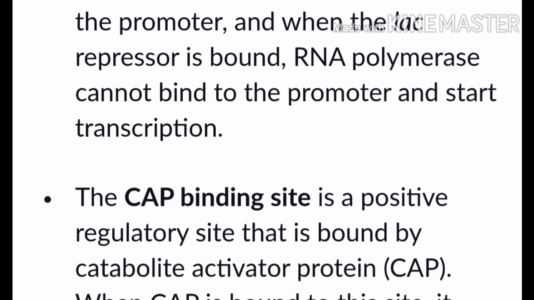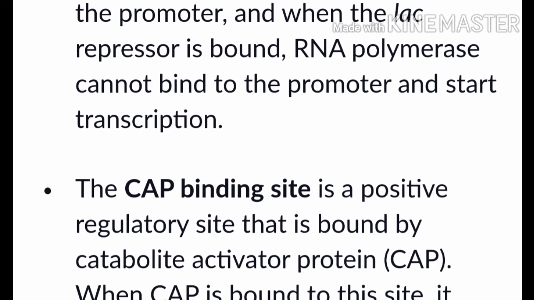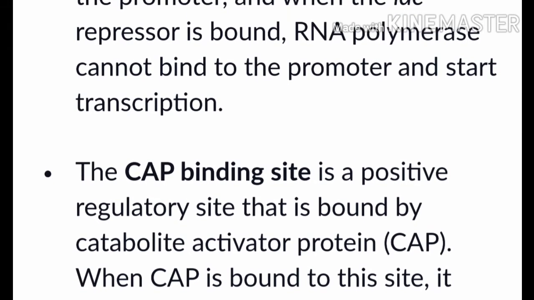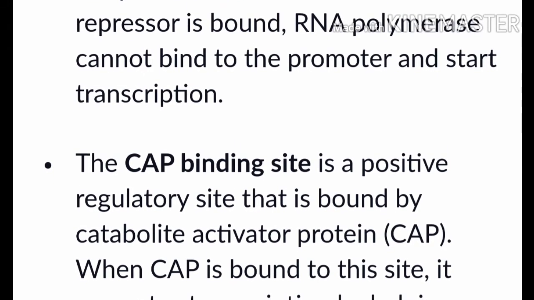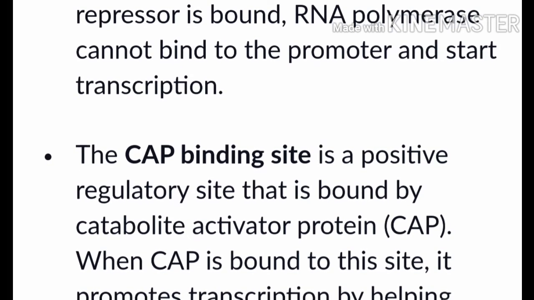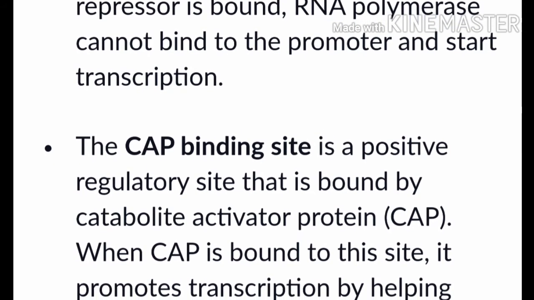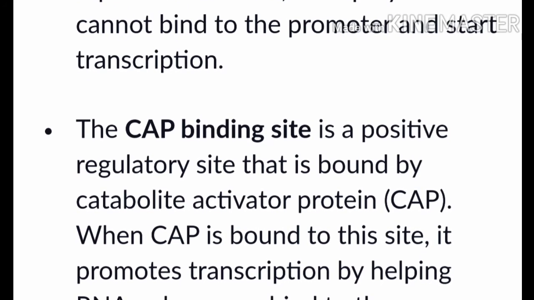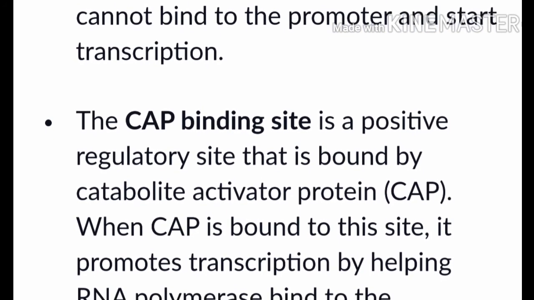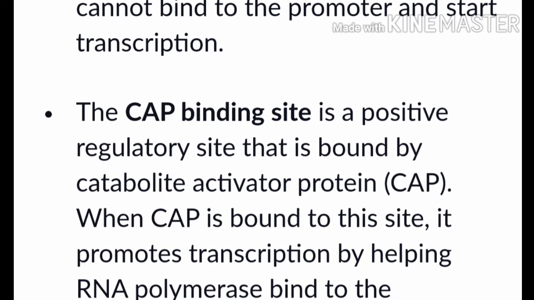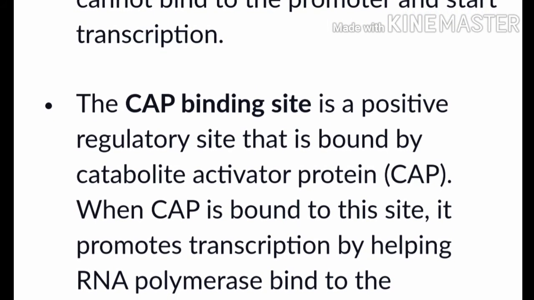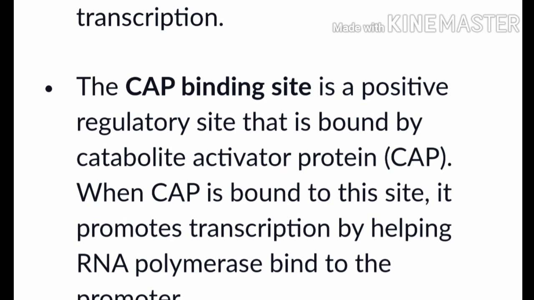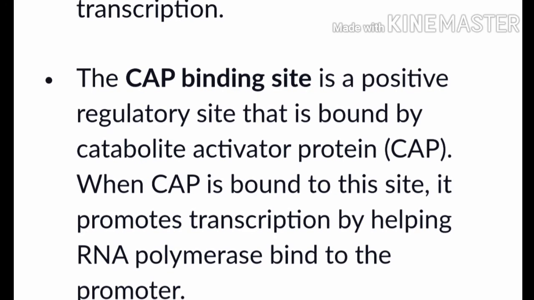Now, the CAP binding site is a positive regulatory site that is bound by catabolite activator protein or CAP. When CAP is bound to this site, it promotes the transcription by helping the RNA polymerase bind to the promoter.